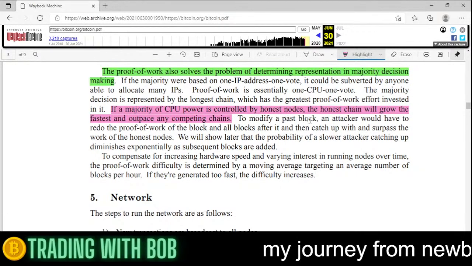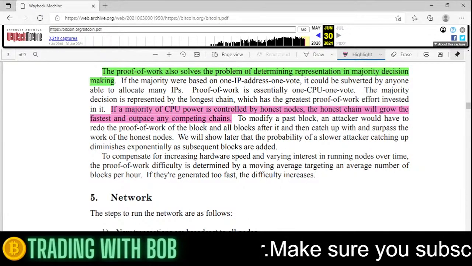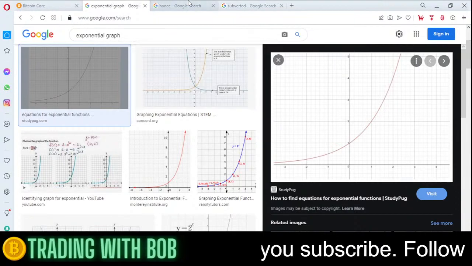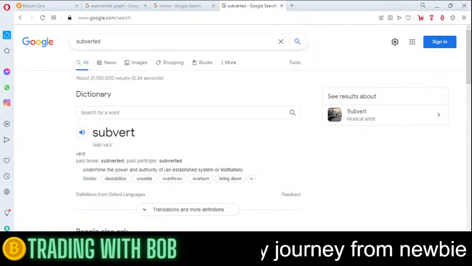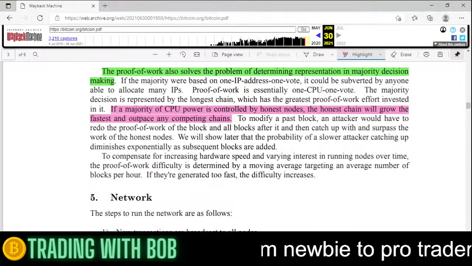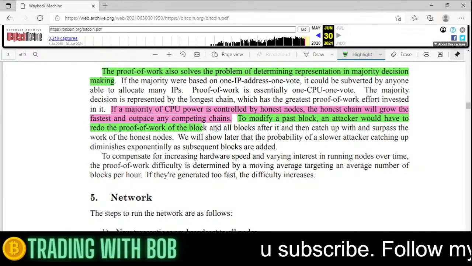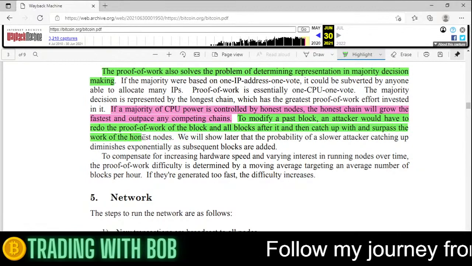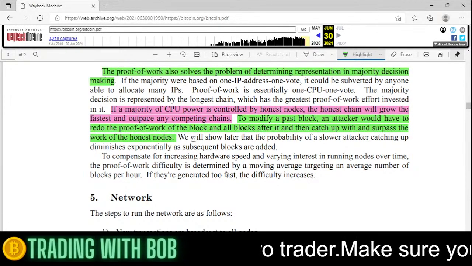To modify a past block, an attacker would have to redo the proof of work of the block and all the blocks after it, and then catch up with and surpass the work of the honest nodes. Like I said earlier, you would have to redo the whole blockchain from the start to now if you want to attack the network. Catching up is impossible. We will show later that the probability of a slower attacker catching up diminishes exponentially as subsequent blocks are added.